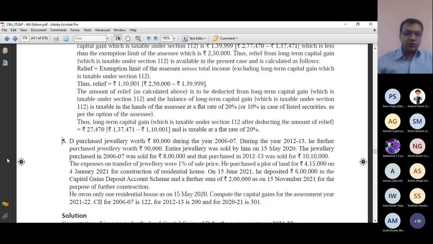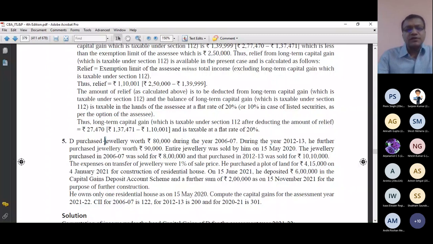The cost inflation index for 2006-07 is 122, for 2012-13 is 200, and for 2020-21 is 301. So one thing is sure that this is a question of capital gain. As I have told you or given you a flow chart, first of all, are section 45 conditions fulfilled? Yes. Section 45 requires a capital asset transferred by the assessee during the previous year. Yes, I am transferring this asset during my previous year, which is 2020-21. But to complete section 45, I need to check section 2 clause 14, that is, is it a capital asset?